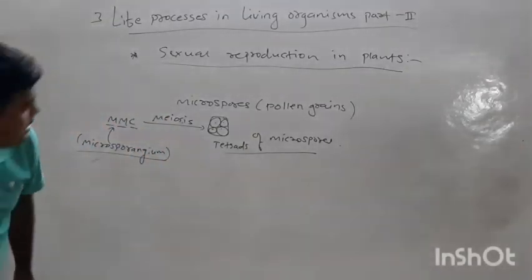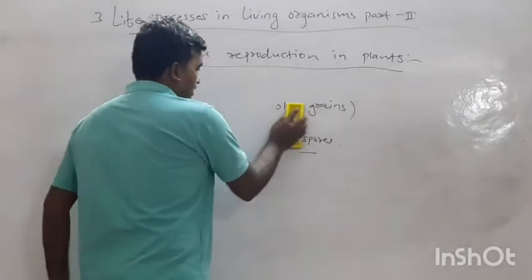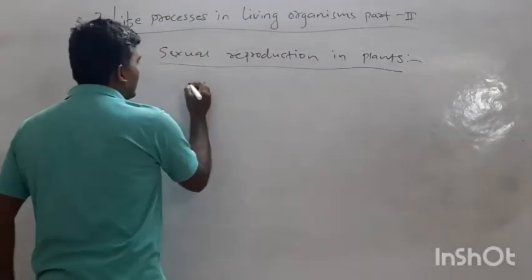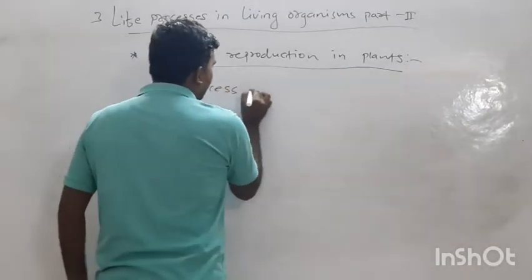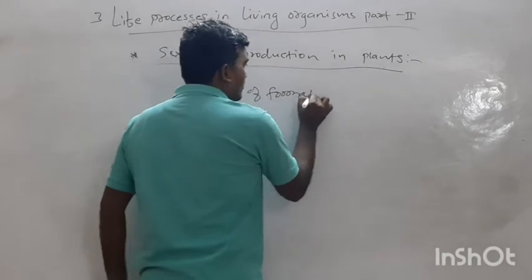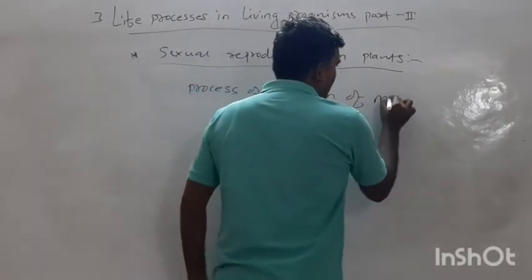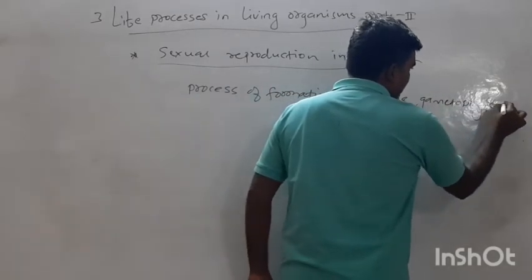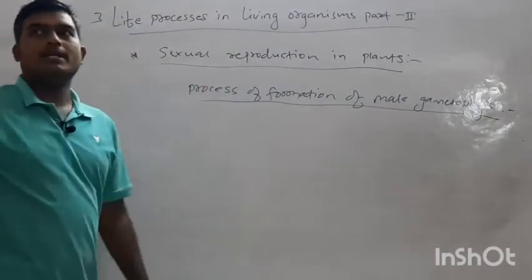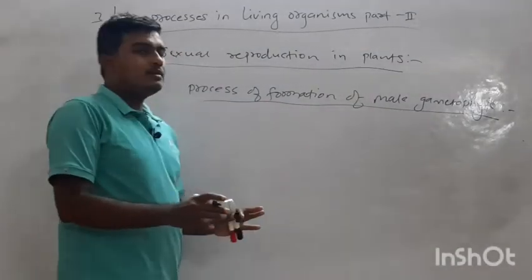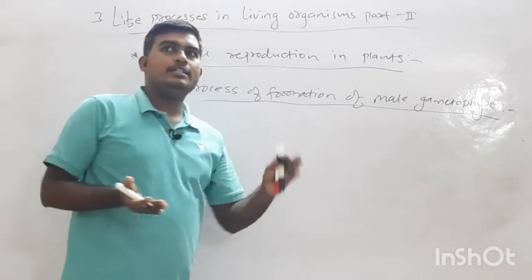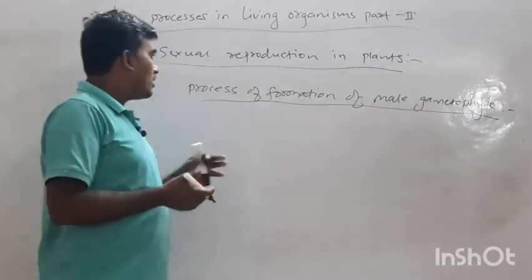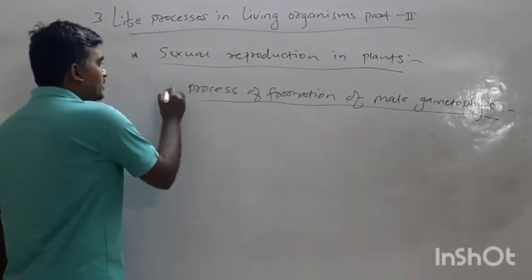We discussed pollination. So there are two mitotic divisions in the formation of the male gametophyte. Okay, the process of formation of the male gametophyte. In this process, the pollen grain, the microspore, gives rise to male gametes. So how does this happen? Now we have to discuss here.